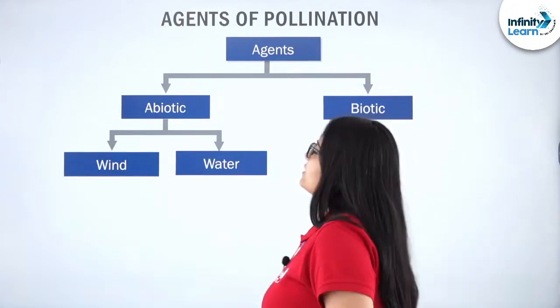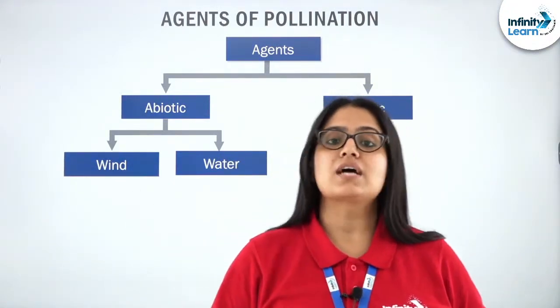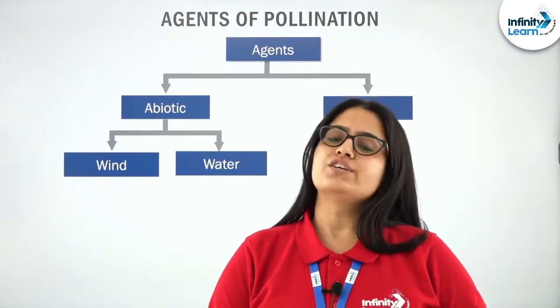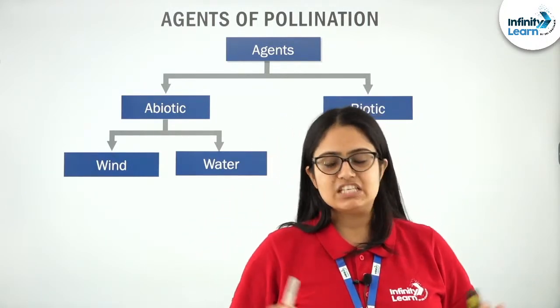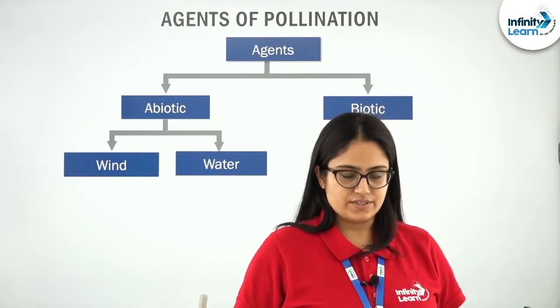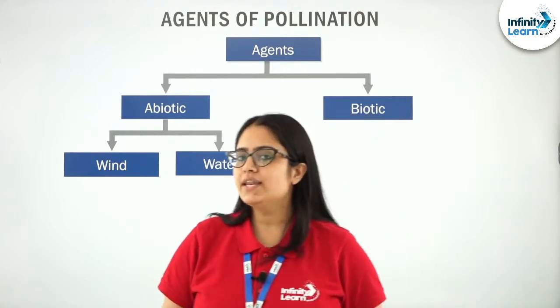The first thing that I want to discuss with you is what are the types of agents that can participate in the pollination process. Broadly speaking, students, these agents of pollination can be divided into two categories depending upon whether they are living or non-living in nature.